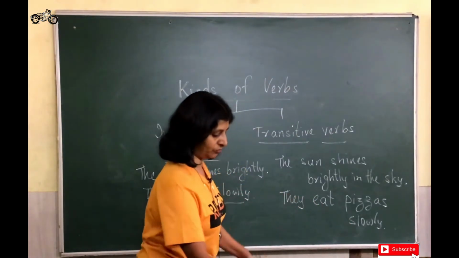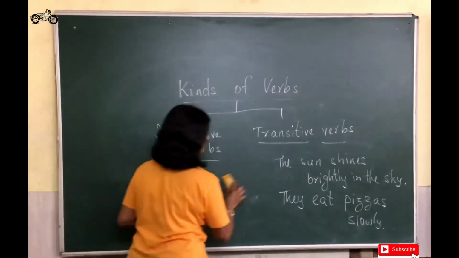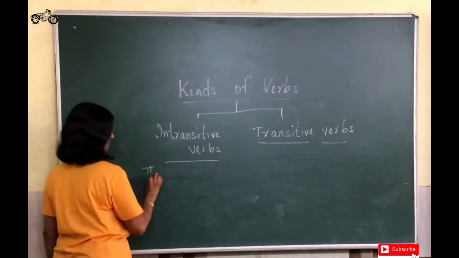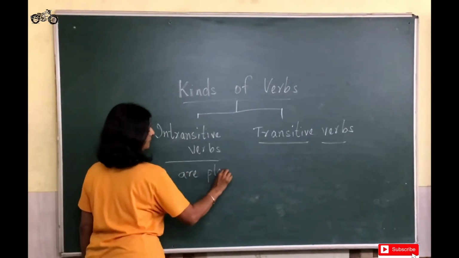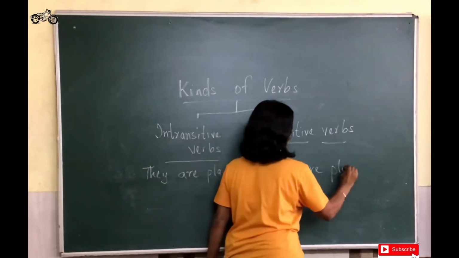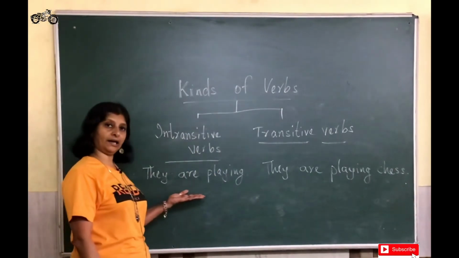I will give you a few more examples. They are playing.